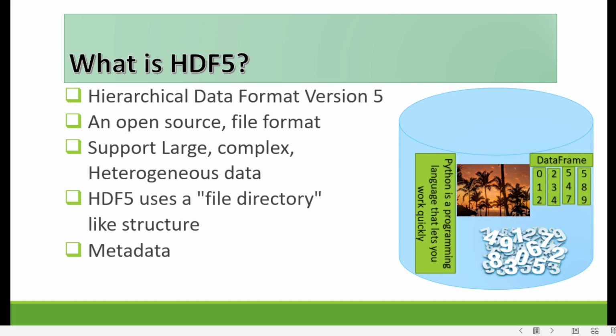Its structure is like a directory of folders in which different files exist. So in the same HDF file, we can store different data sets. It can be a pandas data frame, text, or an image. In this first part, we will discuss storing numerical data, different sets of numerical data.